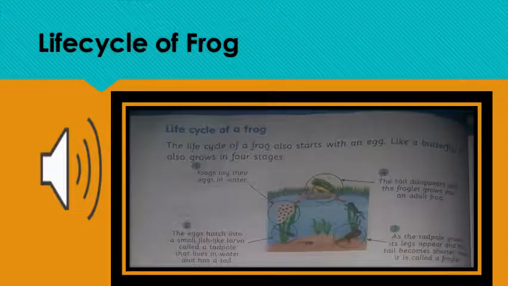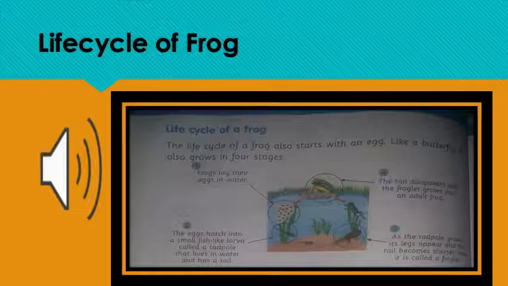Life cycle of a frog. Reading. The life cycle of a frog also starts with an egg. Like a butterfly, it also grows in 4 stages. First, frogs lay their eggs in water.